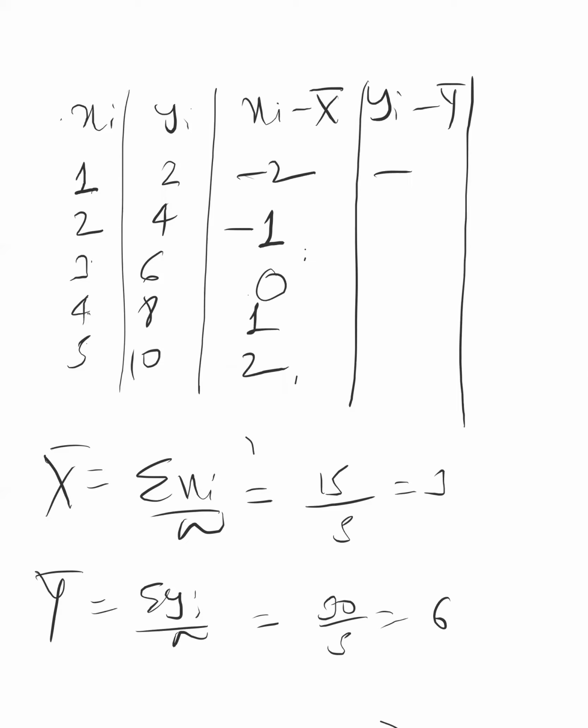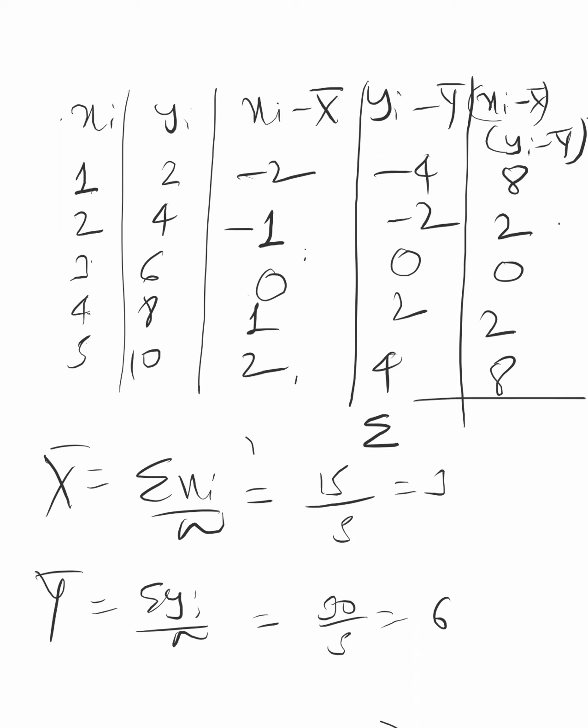Now what you have to do is make one more column, because our formula calls for that. In this column you write the multiplication of these two, and this will be 8, 2, 0, 2 and 8. Okay. And then you find their sum, the sum of xi minus x mean into yi minus y mean. That will be the sum of 8, 2, 0, 2, 8, which is 20. Then you have to put it in the formula.